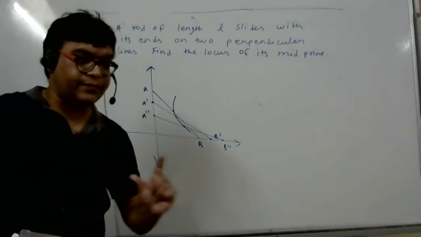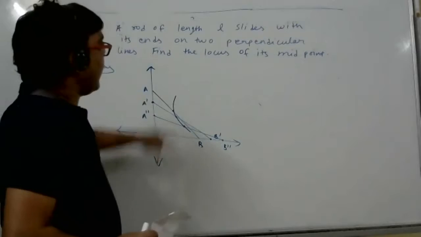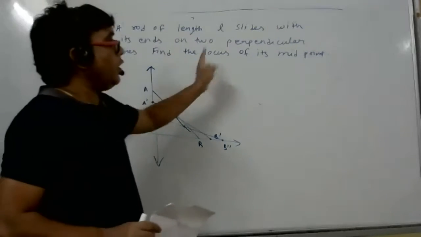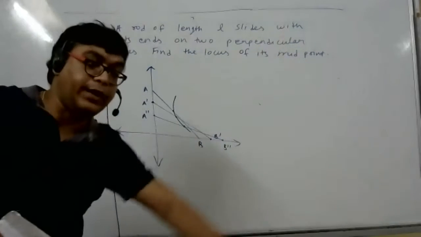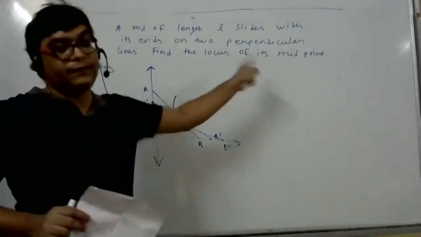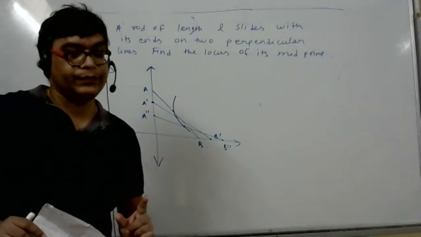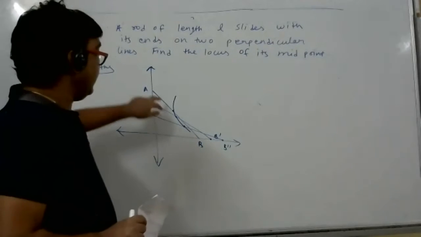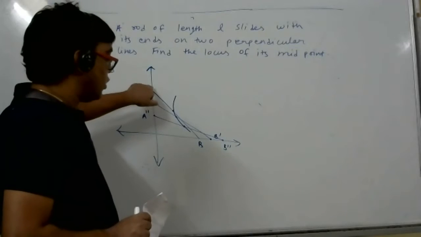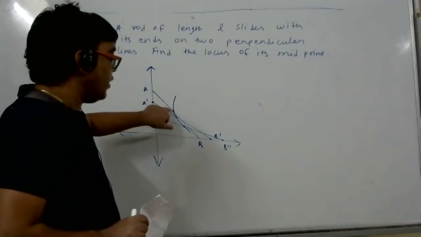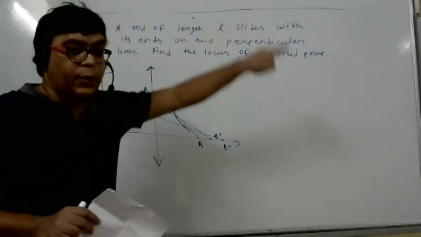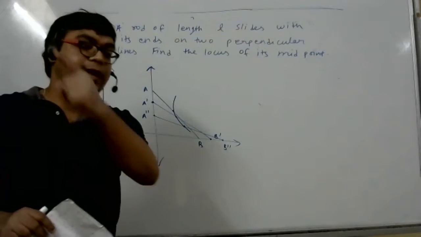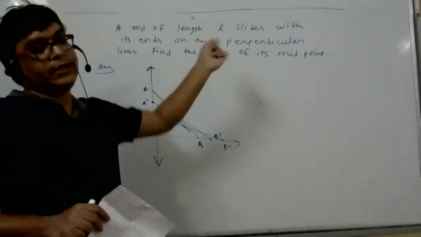You will get a curve, some graph. And for that graph they are asking, find the locus of its midpoint. Join the midpoint, you will get a curve, and that curve they are asking. Have you understood the question? Understanding a question is different and doing is different. So they are saying that when this rod slides, its midpoint will keep on changing. Join all the positions of the midpoint, you will get a curve. That curve equation they want.